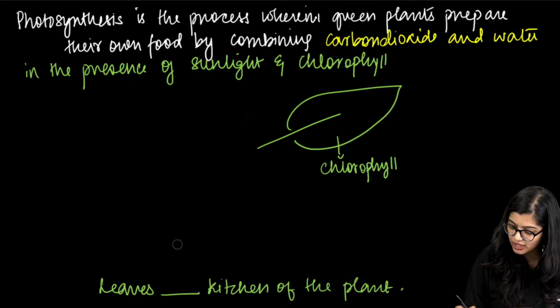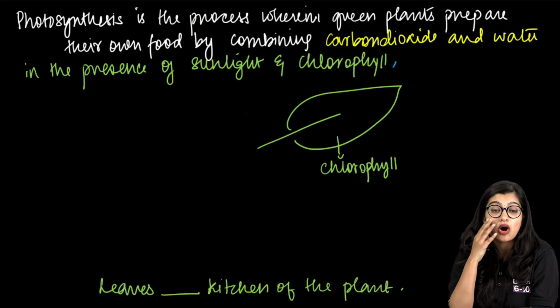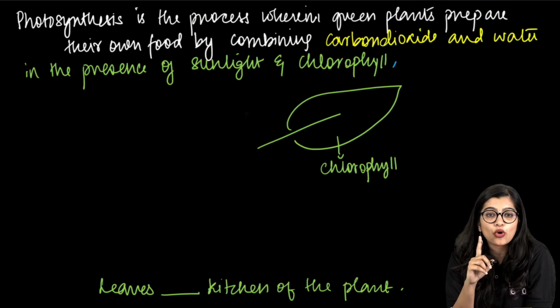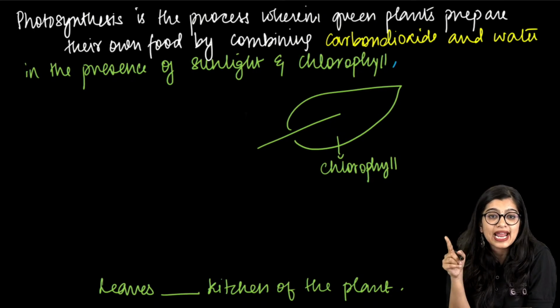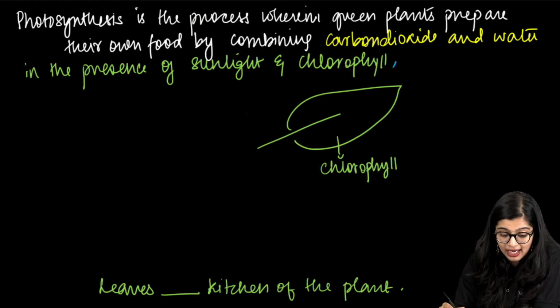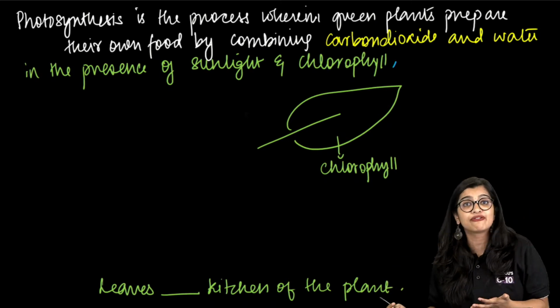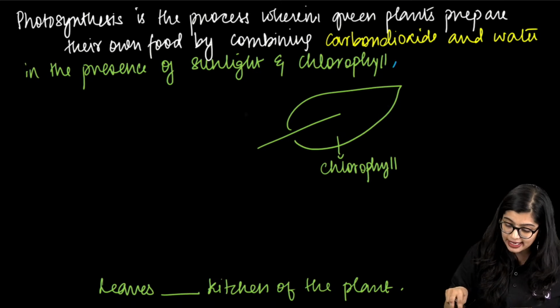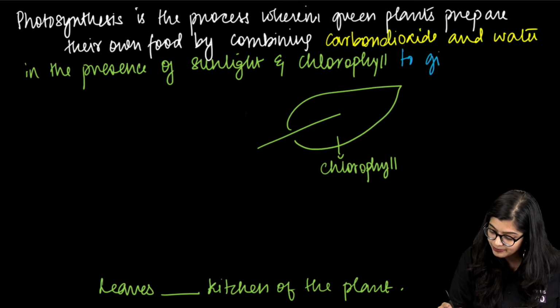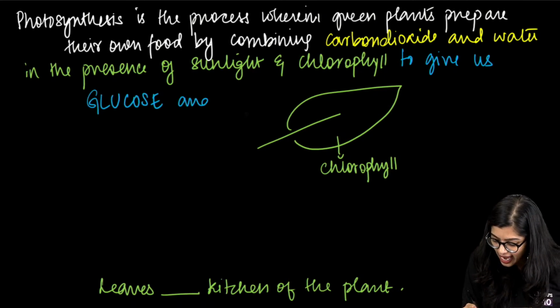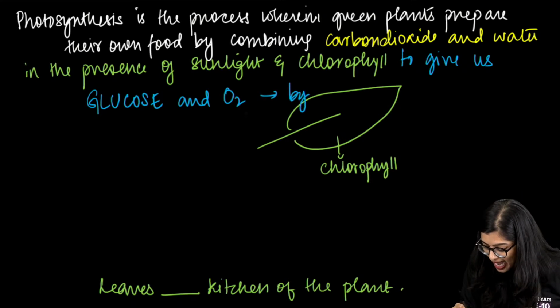And what does it give us when they combine? It gives us what? Very quickly. Sunlight and chlorophyll to give us? What is the end product? That's what I want you to tell me. Oxygen, okay. Glucose, yes, mainly. They are not combining to give us oxygen. But the main reason is they want to make food. How do they make food? By combining in the presence of sunlight and chlorophyll to give us glucose, right? Glucose, and oxygen is produced as a byproduct.